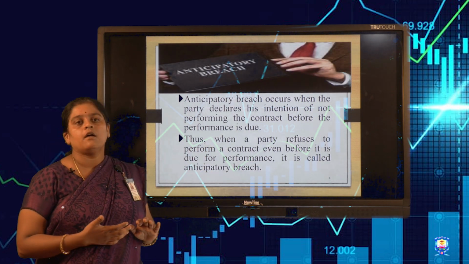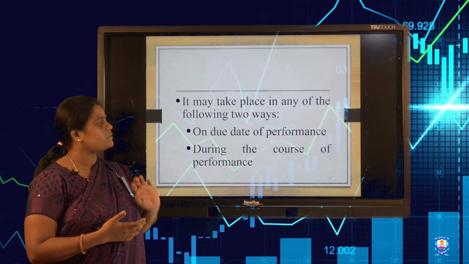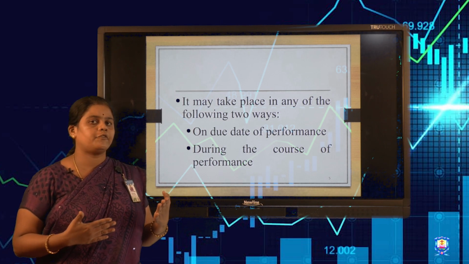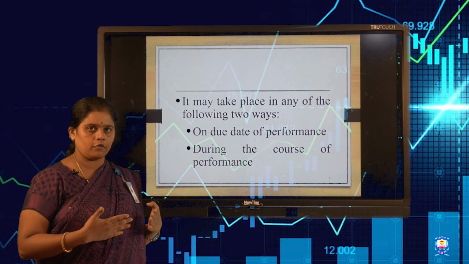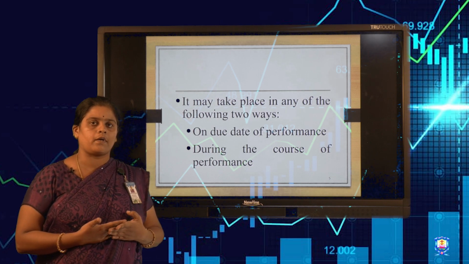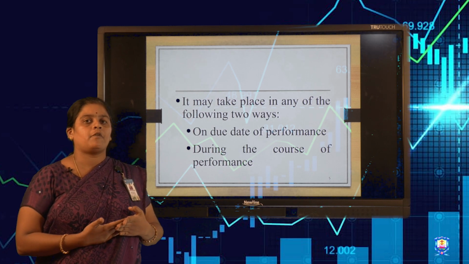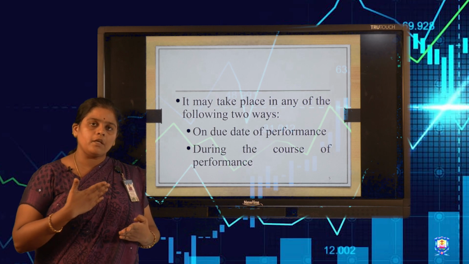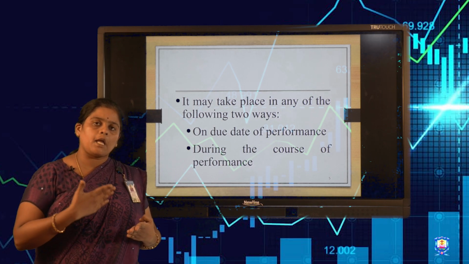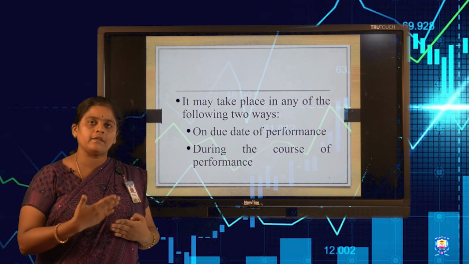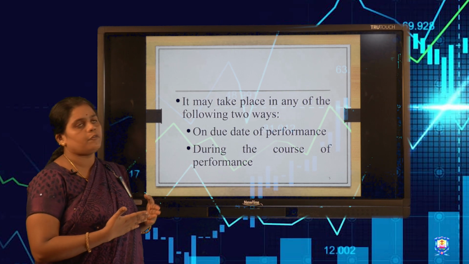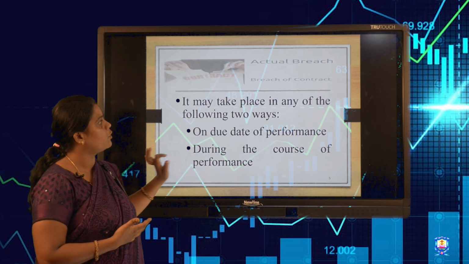Next, actual breach of the contract. Actual breach can be divided into two types: on the due date of performance, and during the course of the performance. Actual breach of the contract means that at the time of performance on the agreed day, if one of the parties doesn't supply the goods to the other party, and only at the time of performance informs the buyer that he or she couldn't supply the goods, that type of breach is called an actual breach of the contract.